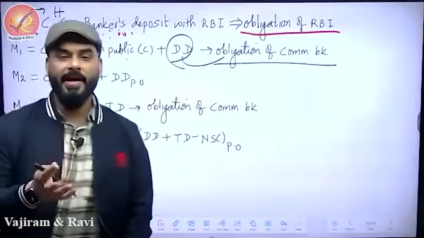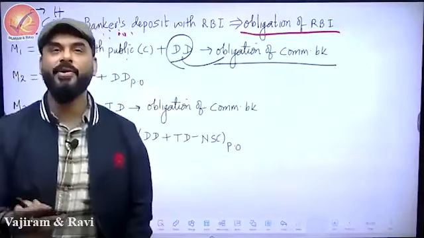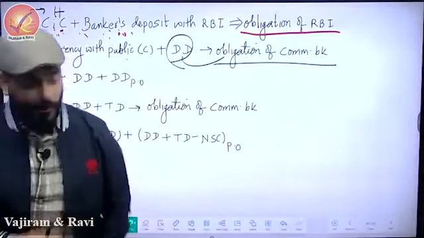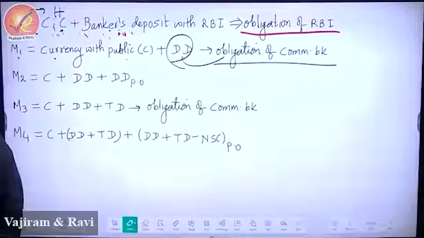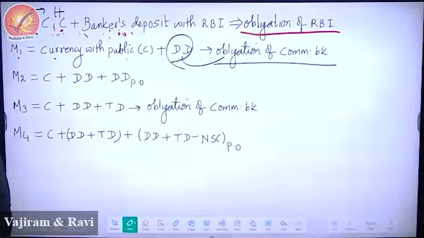Because if you go to a commercial bank and say give my money, the commercial bank has to return your money. So what is this M1? M1 is the money which is most liquid. So you can write in front of that a short note, one line. M1 is highly liquid. Because there is no restriction. See, there is no restriction.